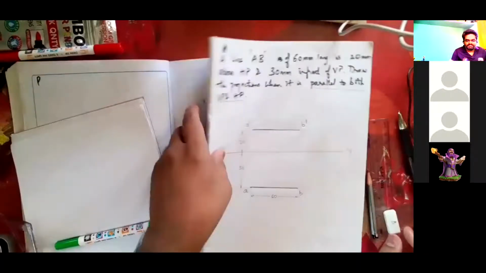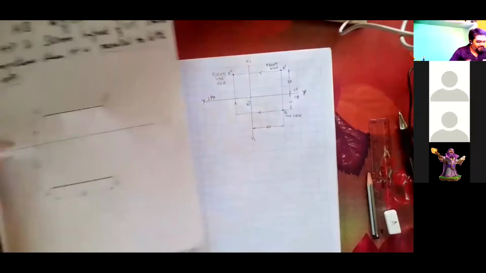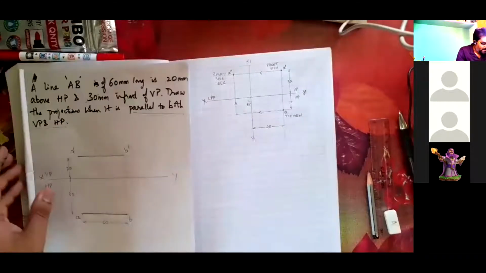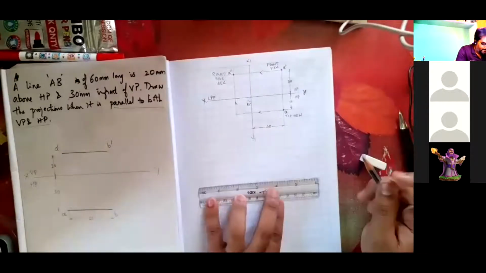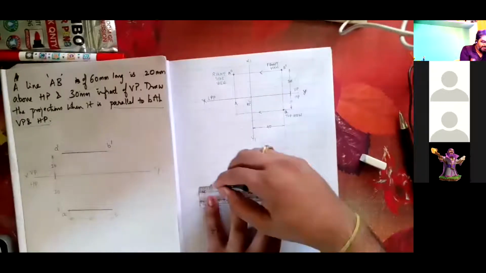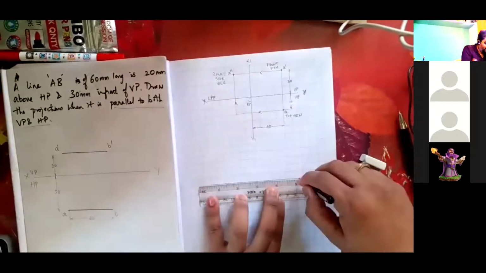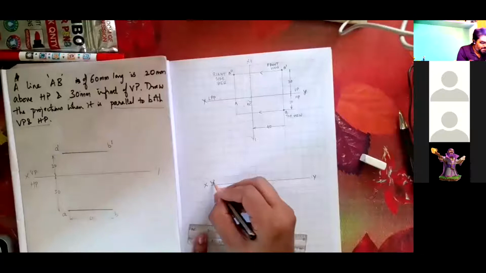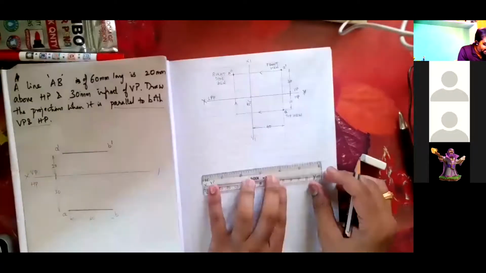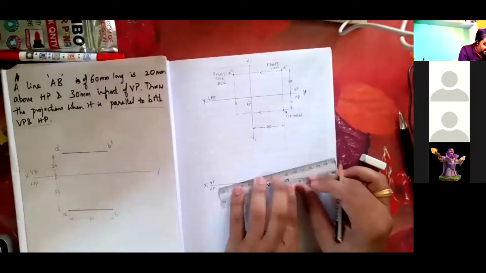Same, this is a rough sketch, and directly draw here. You draw an XY line, very important, and first thing represent XY, VP and HP. At a 20 mm distance, directly I'm going to mark 6 boxes as a dark line.